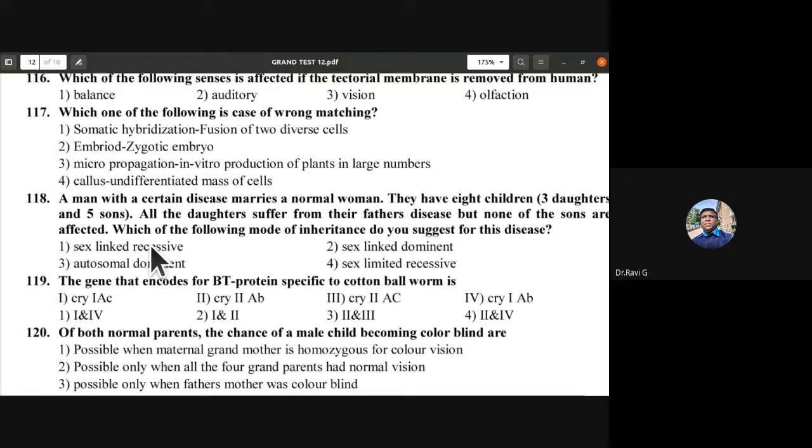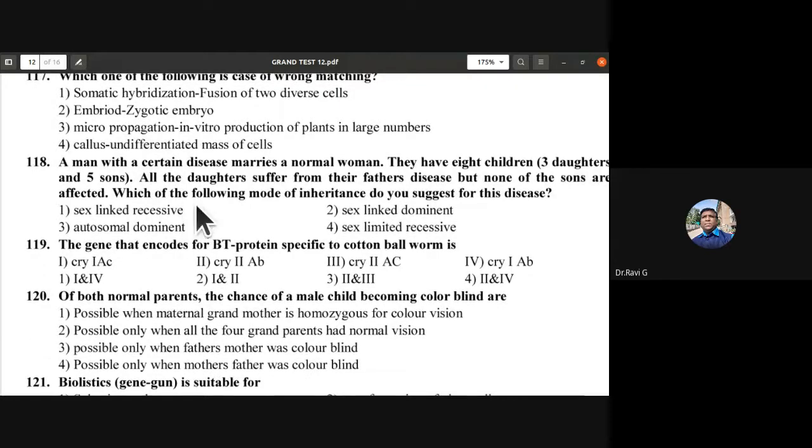The next one, 118. A man with certain disease marries a normal woman. They have 8 children, 3 daughters and 5 sons. All the daughters suffer from their father's disease, but none of the sons are affected. Which mode of inheritance do you suggest for this disease? It might be a sex linked dominant disease, because only if it is dominant can it be expressed in females. So the second one is correct.